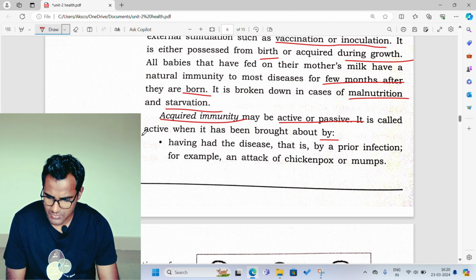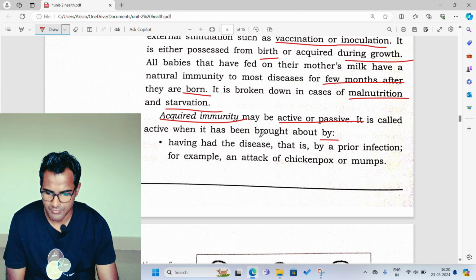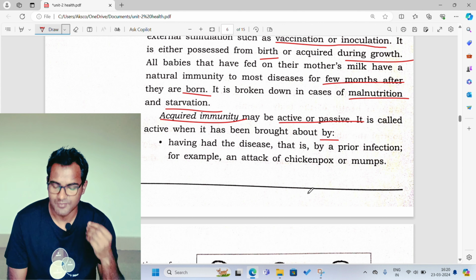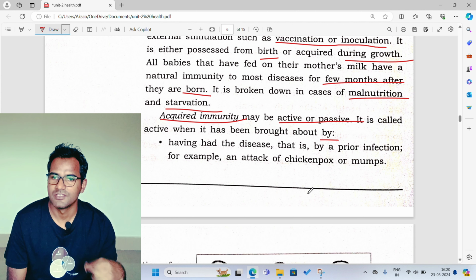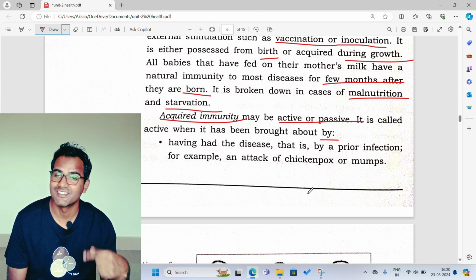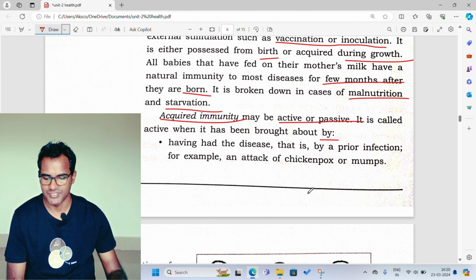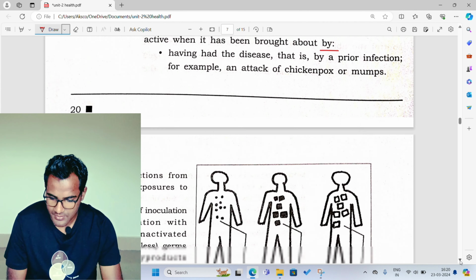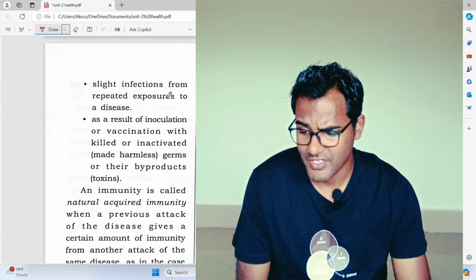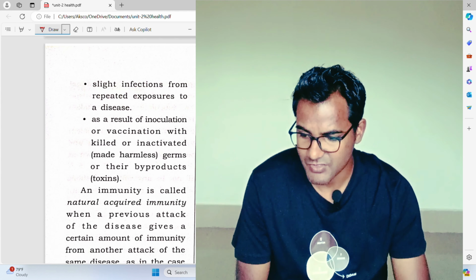Suppose somebody has suffered from chickenpox, then that person will have the immunity against the second attack of chickenpox. Suppose somebody got chickenpox in the year 2000, he or she will be immune to the next attack of that particular disease.